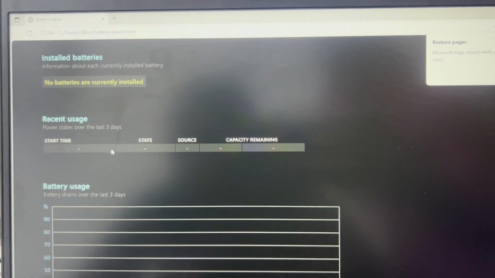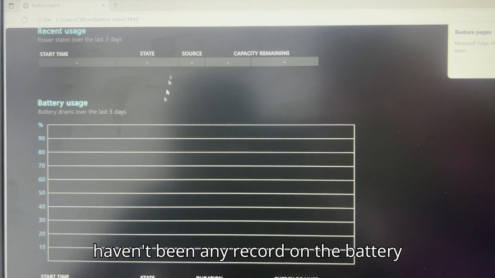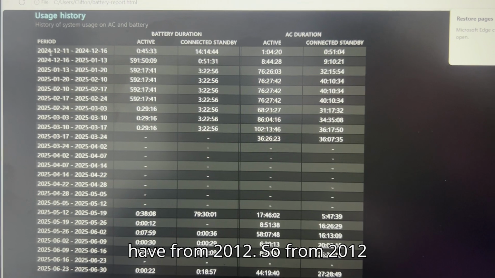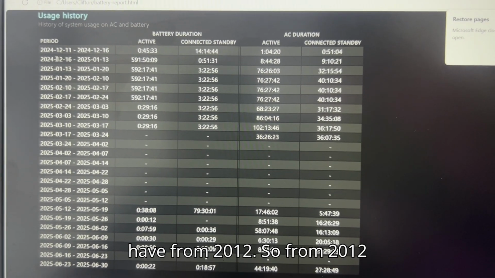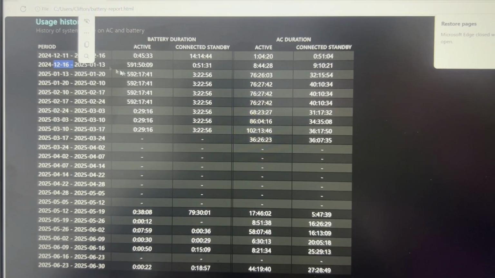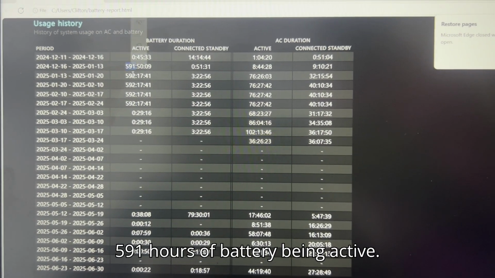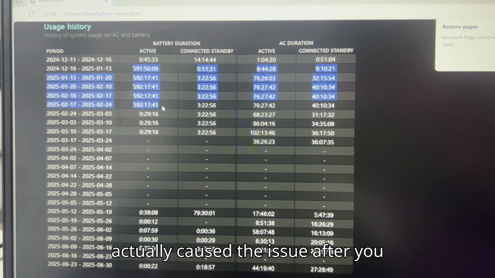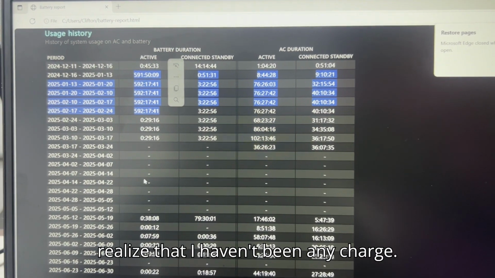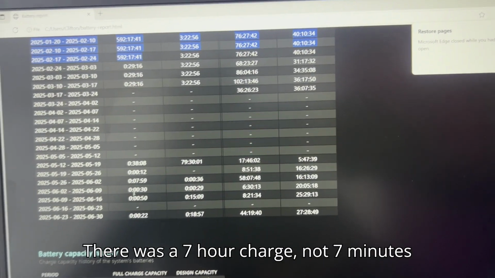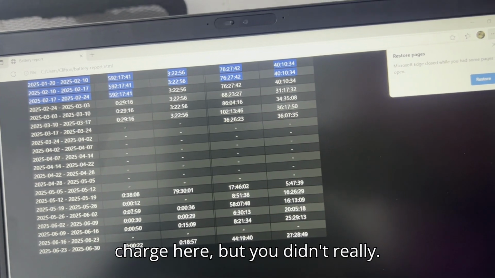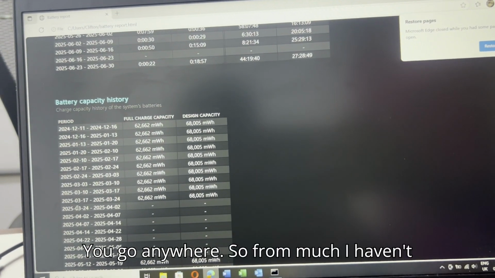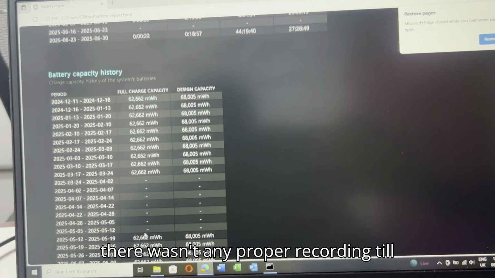Okay. So which means for a while now there hasn't been any report on battery. And this is the previous report that we have from 2012. So from December 2012, we have about 591 hours of battery being active. Wow. Then I'm sure this is what has actually caused the issue. After you realize that there haven't been any charge, there was a 7-hour charge, no, 7 minutes charge here, but it didn't really go anywhere. So from March, there wasn't any proper recording until June,